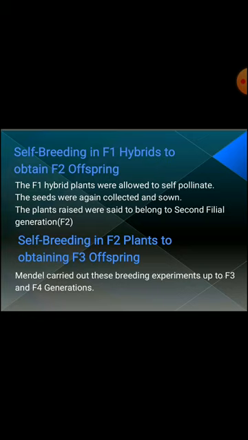Our next and last step, which was used by Mendel, is self-breeding in F2 plants to obtain F3 offspring. Means Mendel carried the result of the second generation into a cross to develop F3, and so on up to several generations. Clear? On the basis of this, we can say that Mendel used many steps and carefully observed every point to succeed. Clear? Thank you.